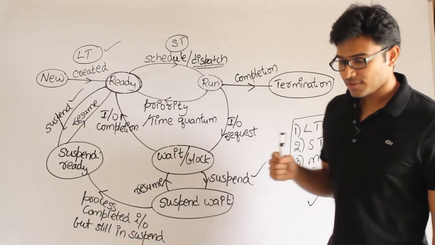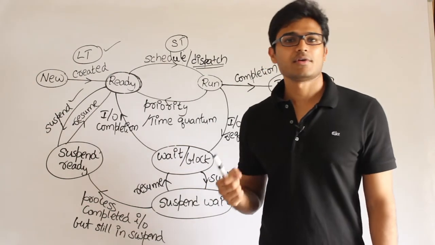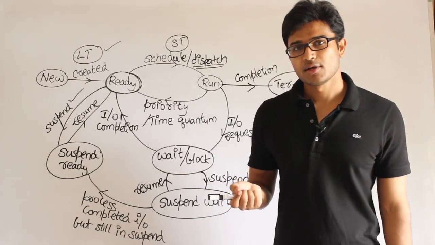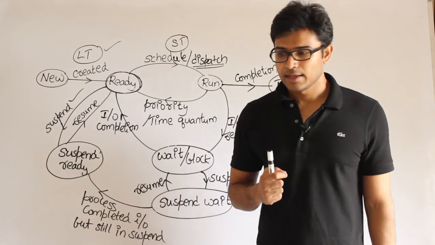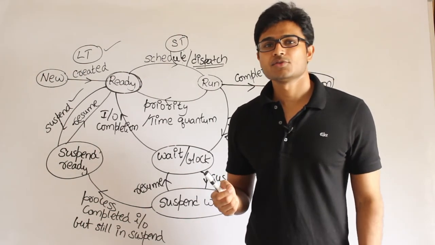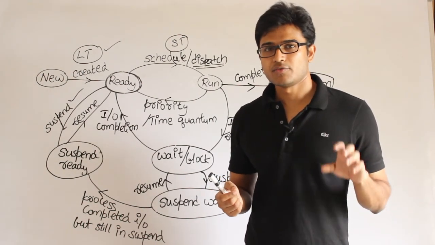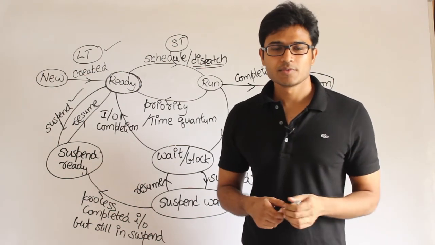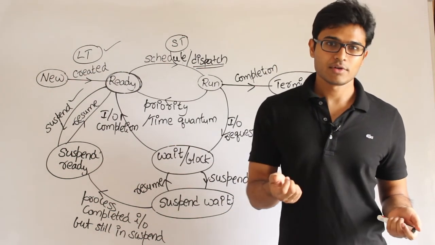Now the long-term scheduler's decisions are going to have a significant impact on the performance of the system. Assume that the long-term scheduler has chosen all jobs which are IO bound, which means all the jobs require more IO than any other work.